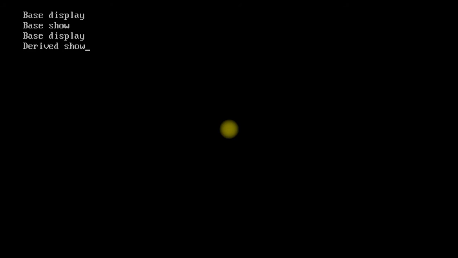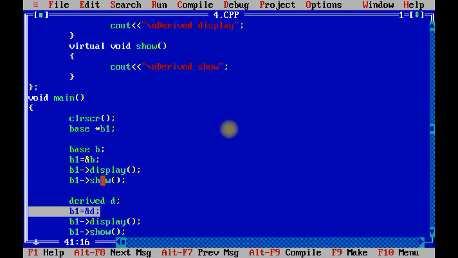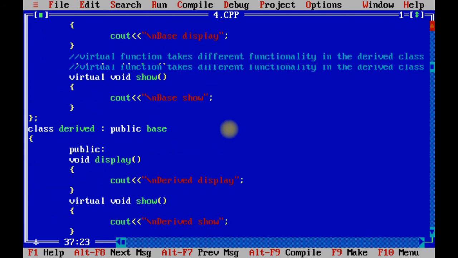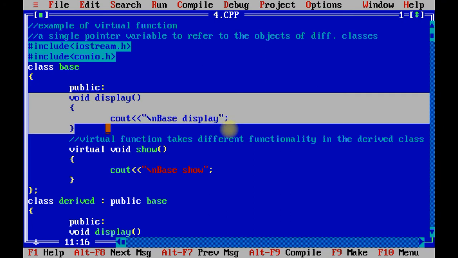See, first of all it displays the content of base display, then base show, then again base display and derived show. So in this case, what you people should understand is that when we create the pointer object of the base class and give the reference of the base object, then B1 of display will call the display function of the base class only.